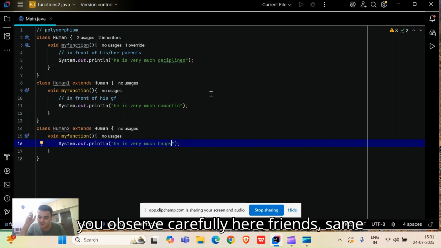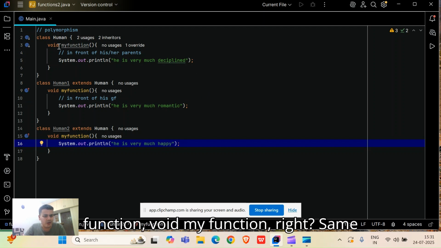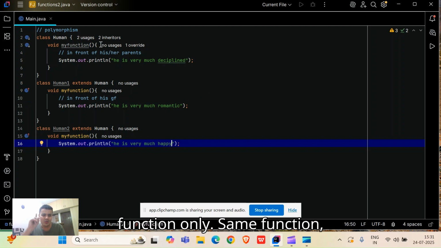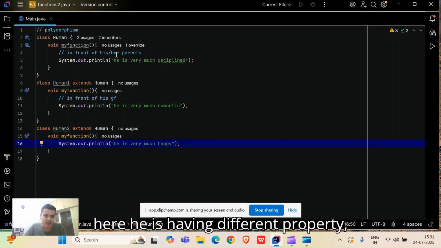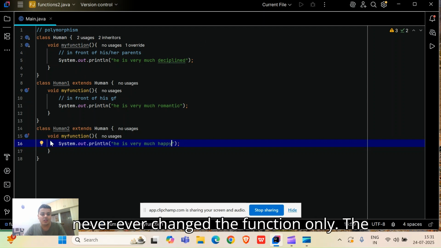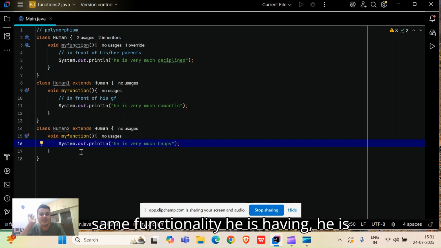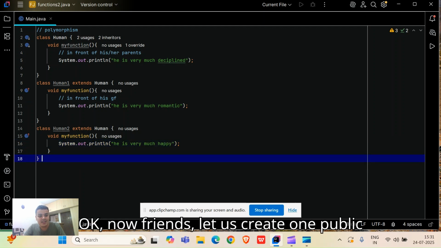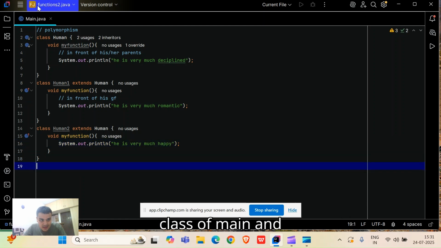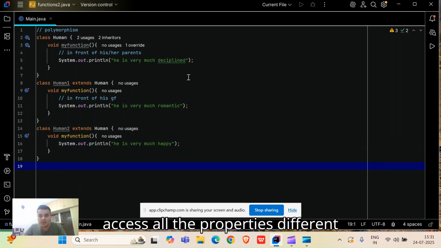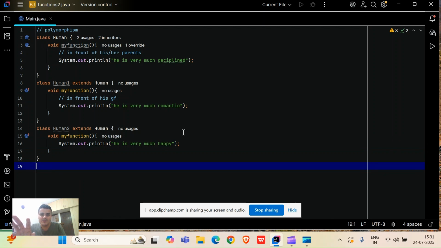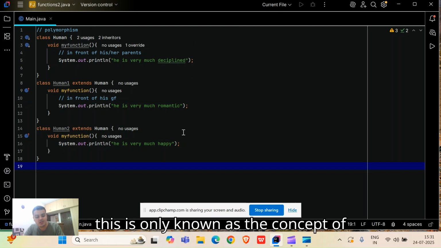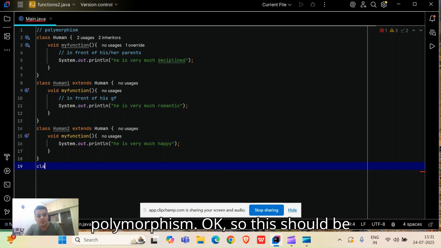If you observe carefully here, friends, it is the same function, void my function. Same function only, but here he has different properties, and in front of his girlfriend he has different properties. I have never changed the function. The same functionality the human possesses with him. Now let us create one public class of main and access the different behaviors of the same human. Let us see whether we get them or not. This is known as the concept of polymorphism.